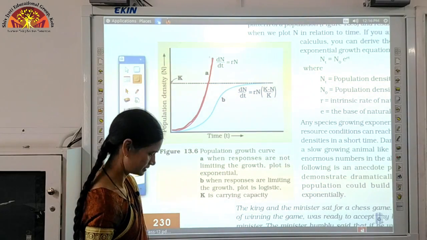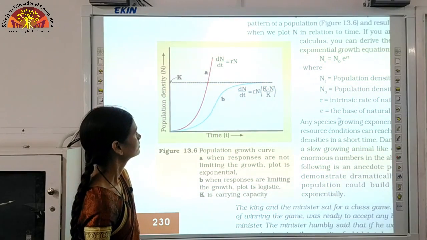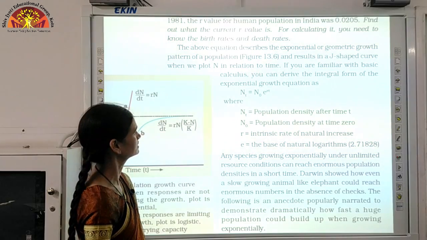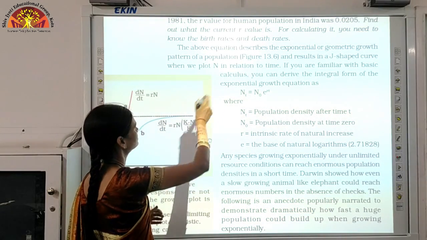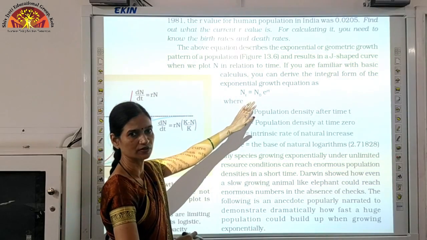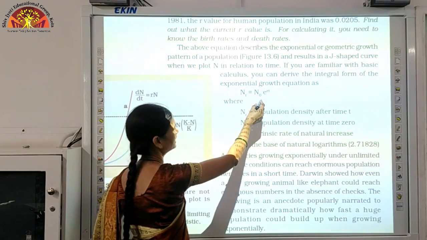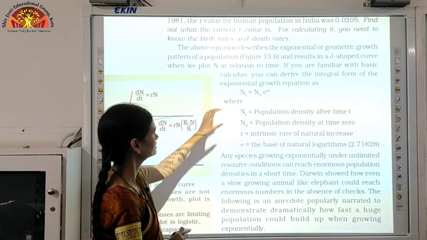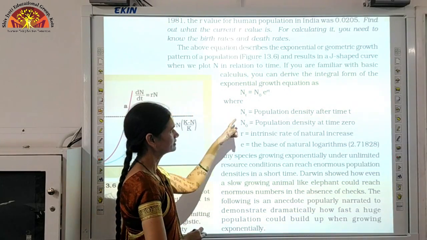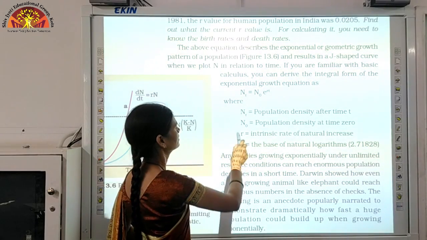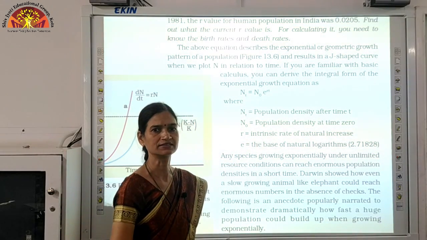Now the next thing is, if we have some knowledge of calculus, we can express this equation dN/dt = rN by this equation also, that is Nt = N0 e^(rt). Now what are the components of this equation? Nt is the population density after time t, N0 is the population density at time 0.